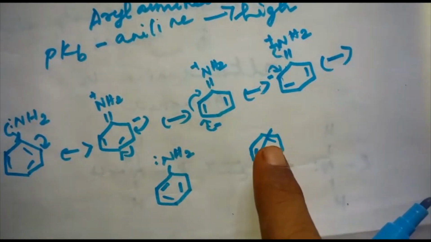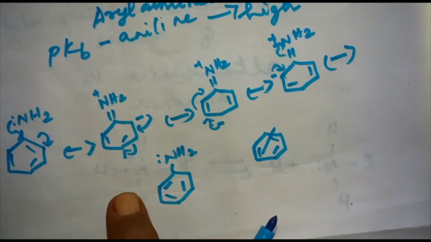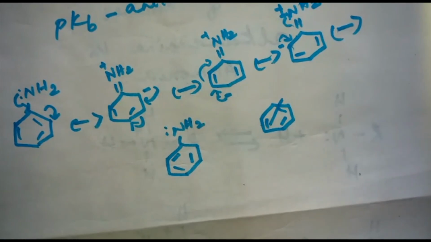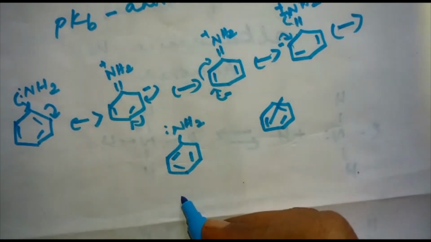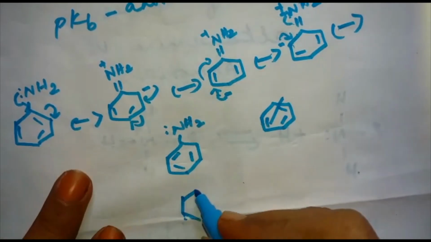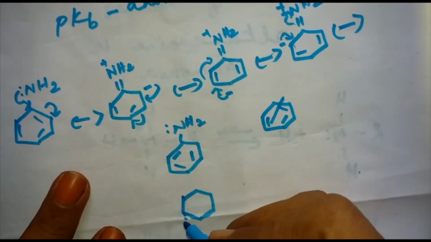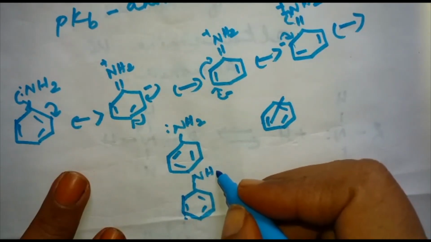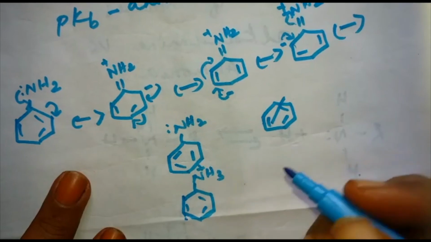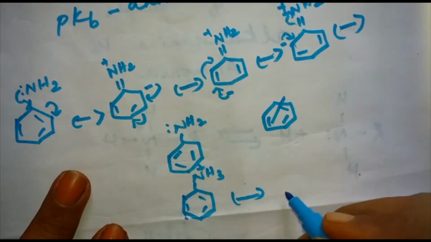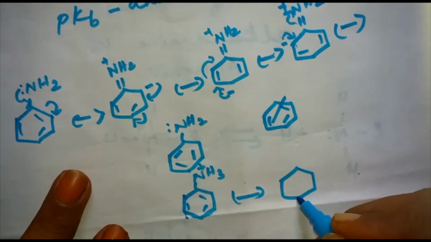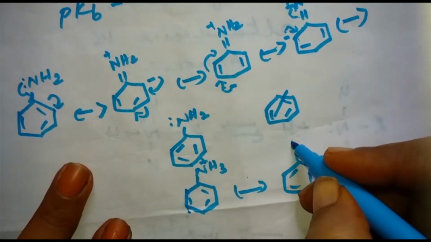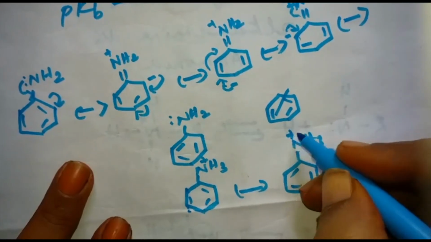On the other hand, if you consider aniline and the anilinium ion, C6H5NH3 plus, we can write two resonating structures for the anilinium ion, with the delocalized bond and NH3 plus.